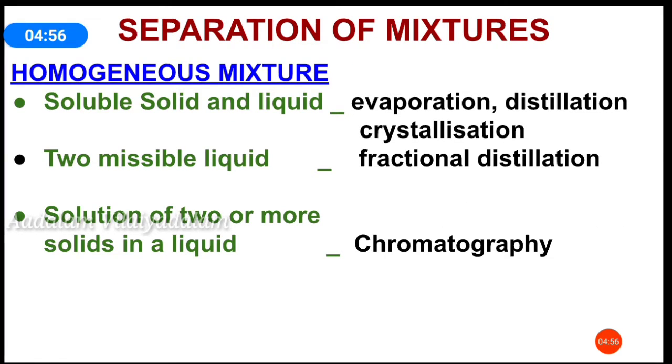Next, homogeneous mixtures. Soluble solid and liquid. The example is milk powder in hot water. This soluble solid and liquid mixture is separated by evaporation, distillation and crystallization methods. Two miscible liquids. An example is alcohol and water. Alcohol and water are miscible liquids. Miscible means they mix together. These miscible liquids can be separated by the fractional distillation method.